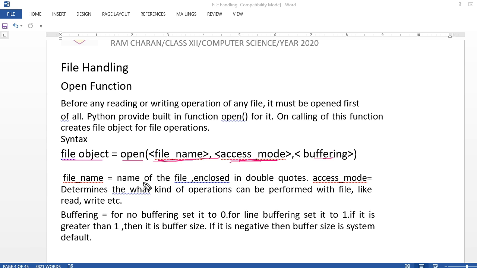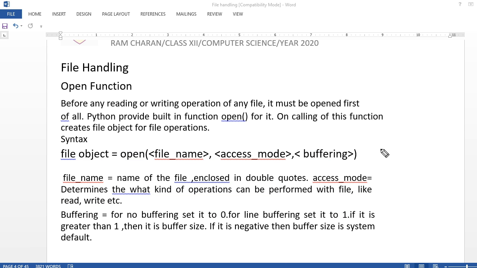Here you see the file name, enclosed in double quotes. This name should always go in double quotes, with the extension: file name dot extension. Then the access mode determines what kind of operation to perform, like read and write. Then buffering: for no buffering set it to 0, for buffering set it to 1. No problem. This buffering we will see later, when you are very easily writing programming code for files, then I am going to teach you this buffering.